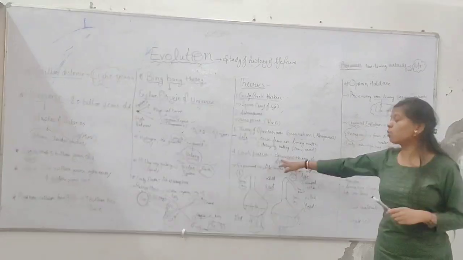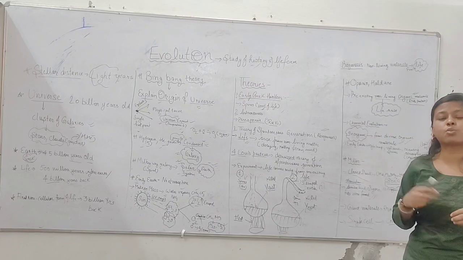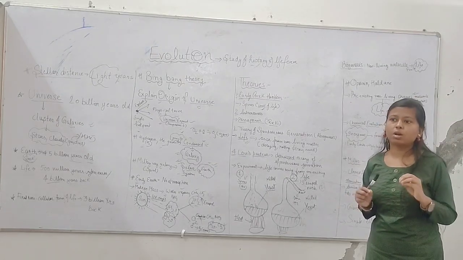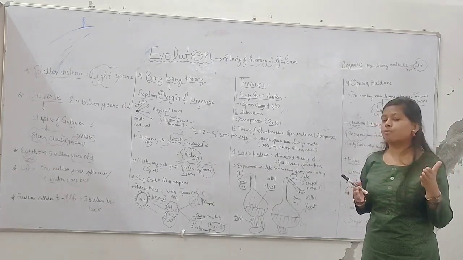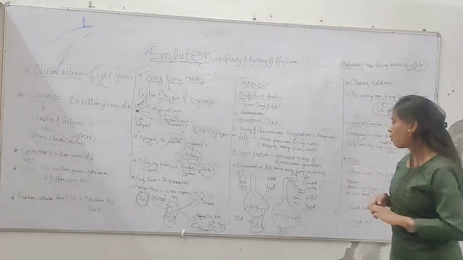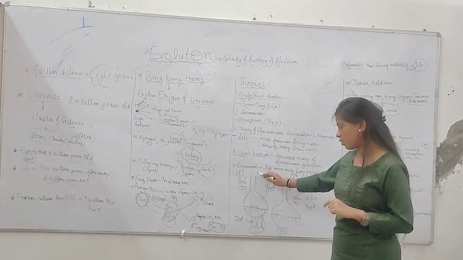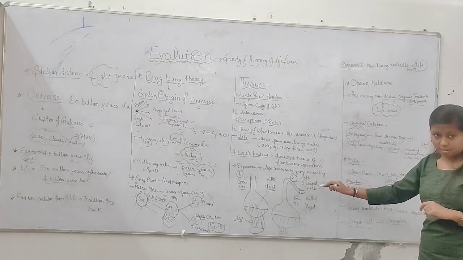So Louis Pasteur is a scientist who disproved this theory. He experimented with flasks. He provided two flasks. One has a straight neck, and another has an S-shaped neck.